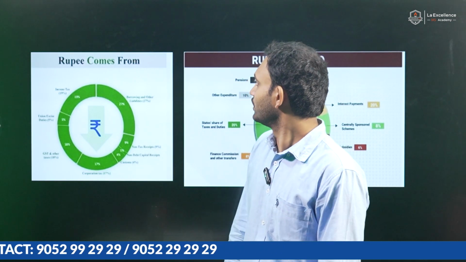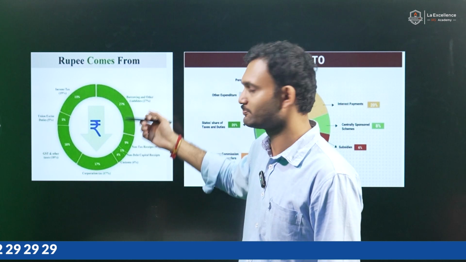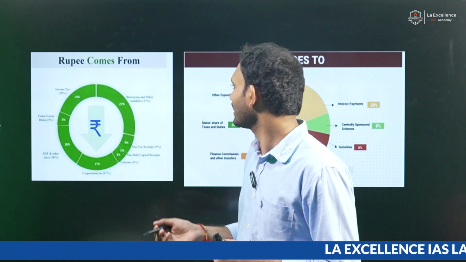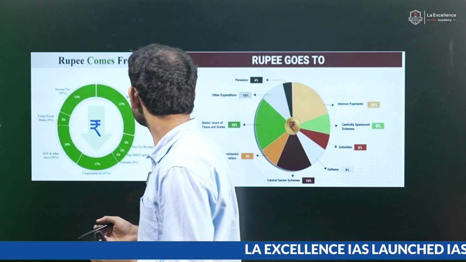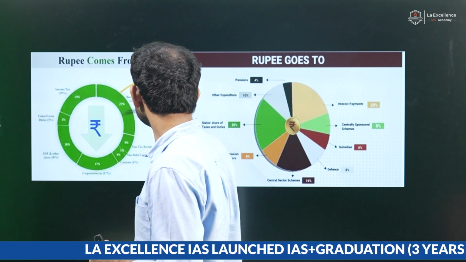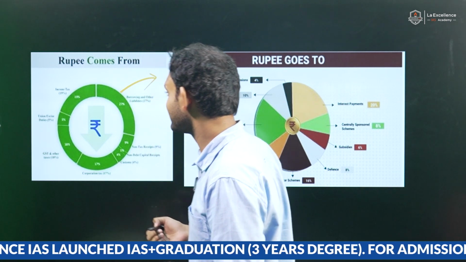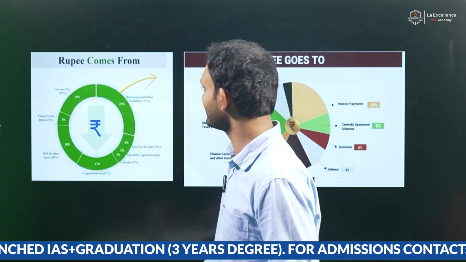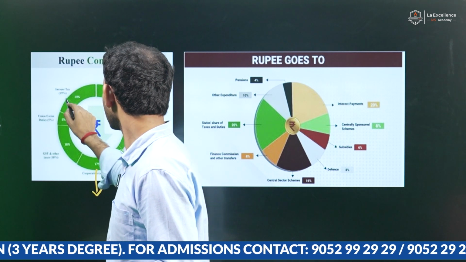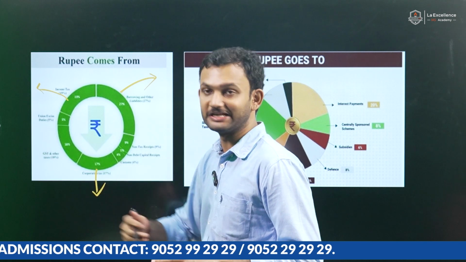So the rupee is coming from various sources. This pictorial representation should be seen carefully to understand that the majority is coming from borrowings. It has not changed. But when it comes to taxation, it is from direct taxes, which is corporation tax and income tax, and not the GST, which used to be the earlier case.